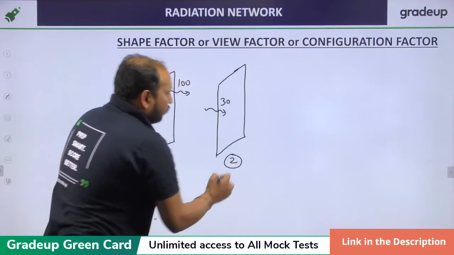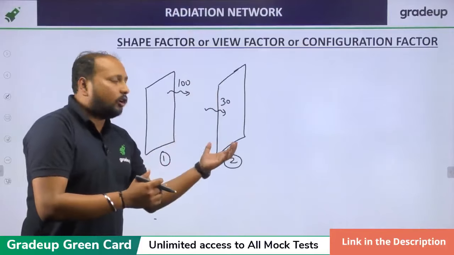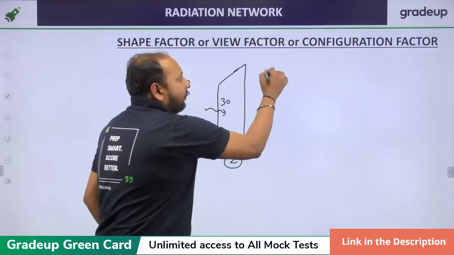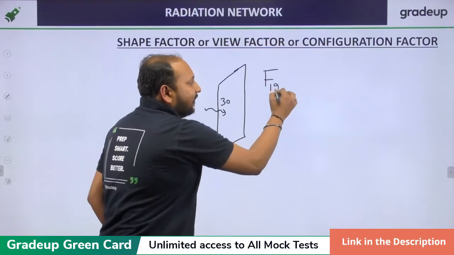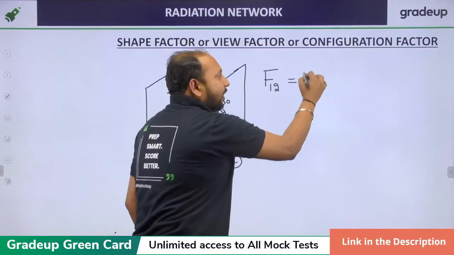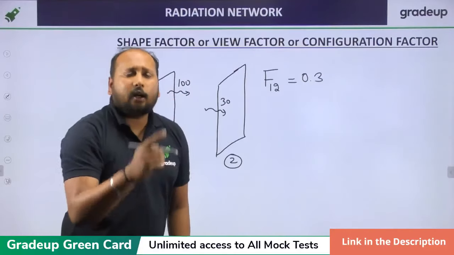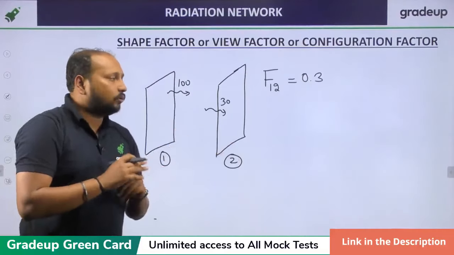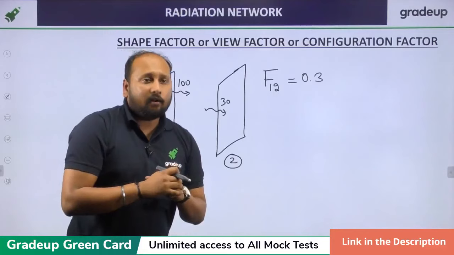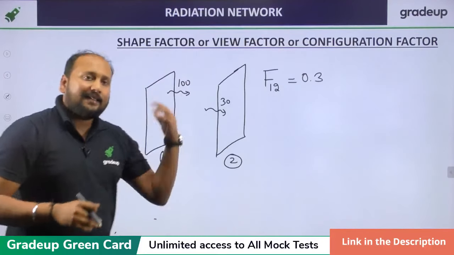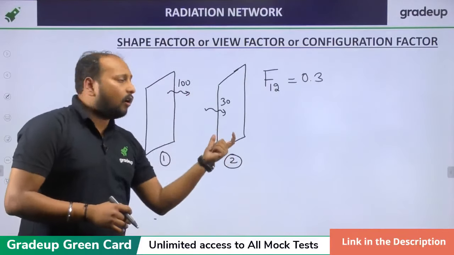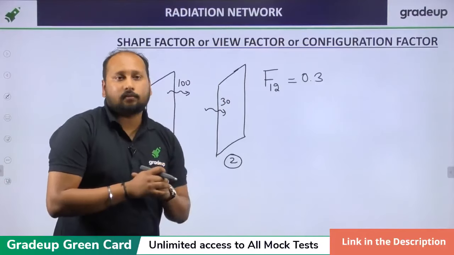This is plate 2. So there are chances plate 2 won't be able to receive all the 100 units. So I can say the fraction of emission which is leaving surface 1 and reaching surface 2 will be equal to 30 by 100, which is 0.3. That means out of 100, only 30 units is reaching surface 2, or we can say 30% of the radiation is reaching surface 2. Very good, Ravi Teja. Exactly, it's the amount of radiation transferred to the other surface, or the fraction of radiation which is leaving surface 1 and reaching surface 2.